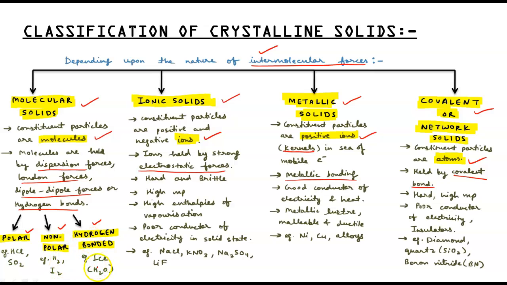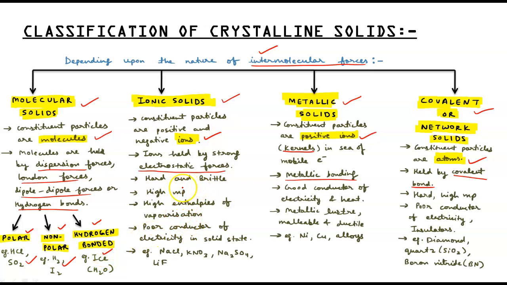In hydrogen bonded, we have examples ice, H2O. In polar, we have dipole-dipole interactions. In non-polar, we have dispersion forces, or we can say London forces. Whereas in hydrogen bonded, as the name suggests, the bond is hydrogen bond. So these are the three types of molecular solids.